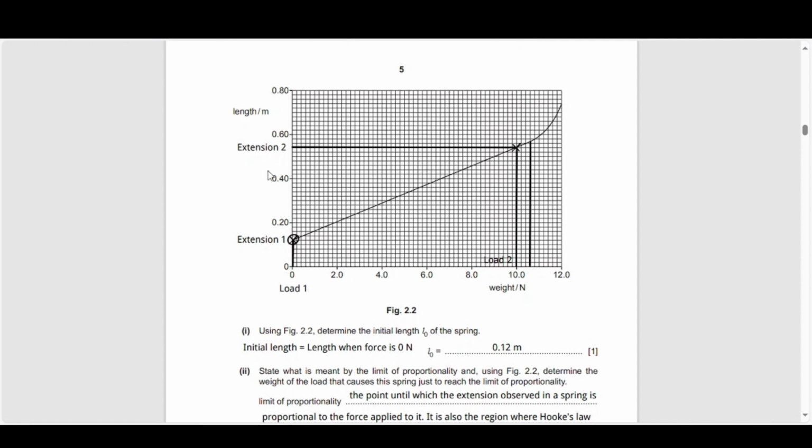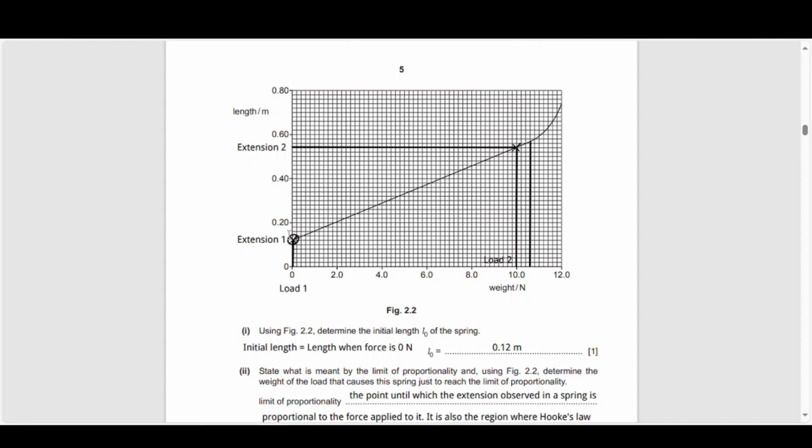But in this scenario, because we're looking at lengths there, we don't start at a value of 0. So what is the value then? We can see that the graph is split into 10 divisions between 0 and 0.2 meters, which means each of the values is 0.02 meters. So you got 0, 0.02, 0.04, 0.06, 0.08, 0.1, 0.12.